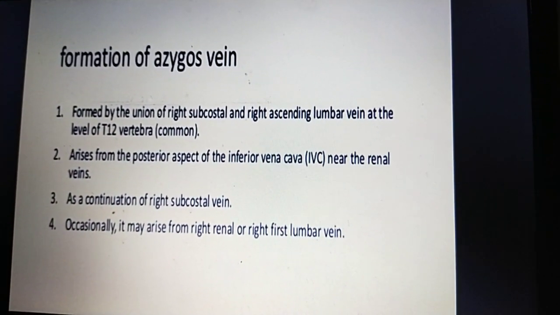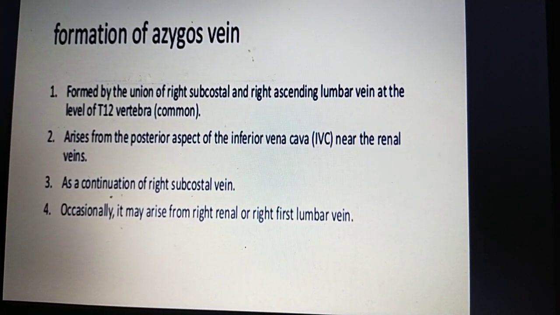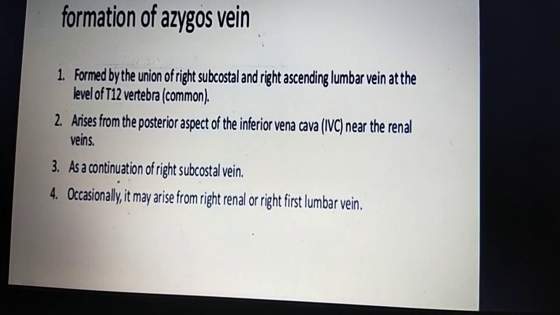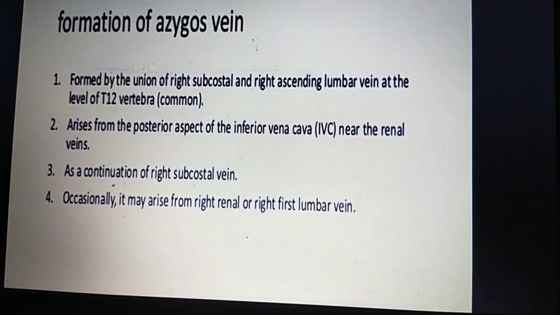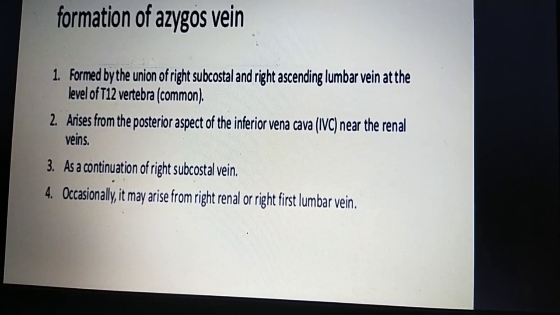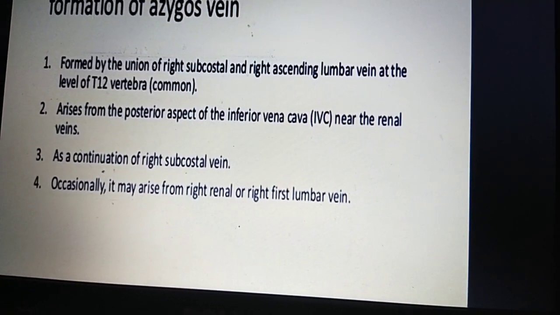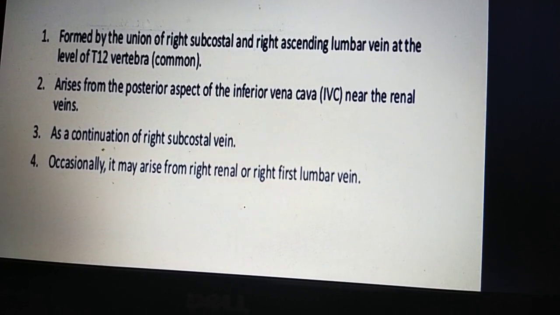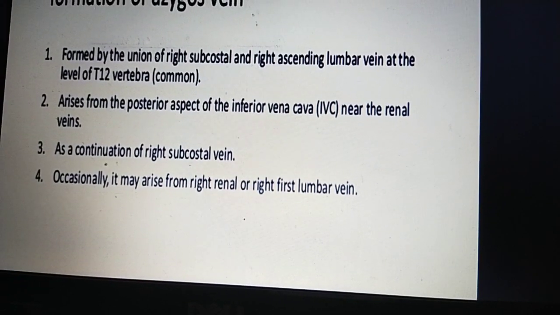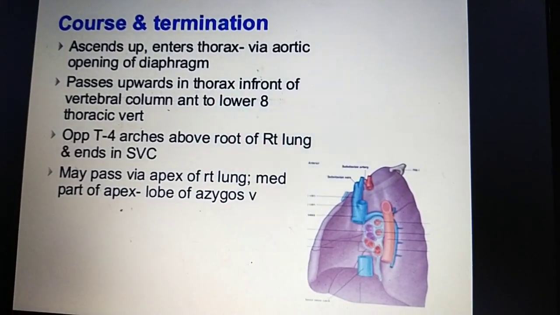The azygous vein is mainly formed by the union of the right subcostal and right ascending lumbar veins at the level of the T12 vertebra. It arises from the posterior aspect of the inferior vena cava near the renal vein. It continues as the right subcostal vein. Occasionally it arises from the right renal or right first lumbar vein. This is the formation of the azygous vein.